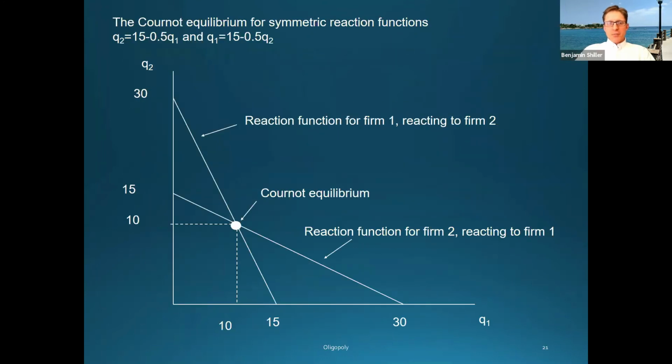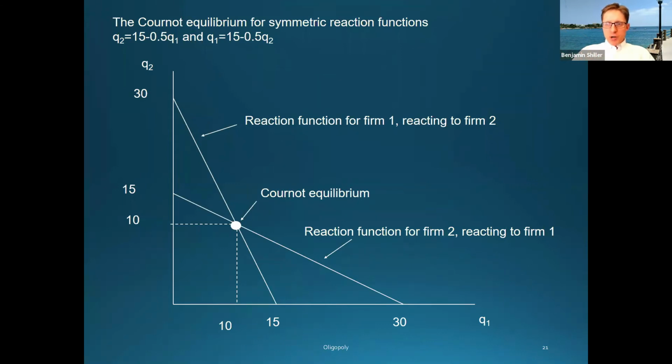We can look for a Nash equilibrium graphically. Normally when we plot things, there's some variable that our function depends on, and that's usually put on the horizontal axis. And there's another variable that is the output of the function, and that usually goes on the vertical axis. So if we were just to plot firm one's reaction function, we'd want to put the amount that it produces on the vertical axis. If we were just looking at firm two's reaction function, we would want to have the amount that it produces on the vertical axis. Now, obviously, we can't have Q1 and Q2 on the vertical axis at the same time. So we're going to have to bend convention.